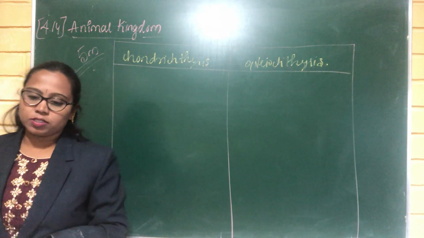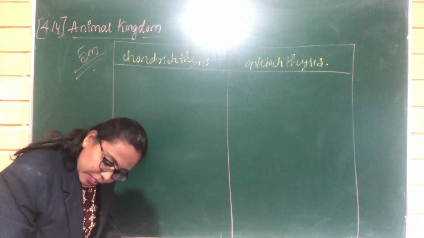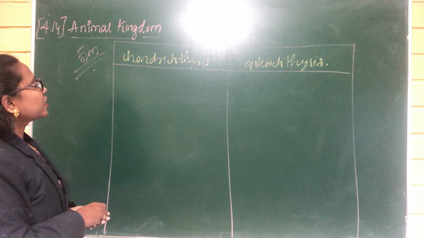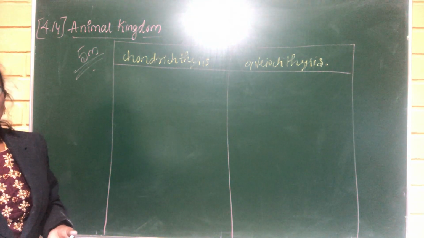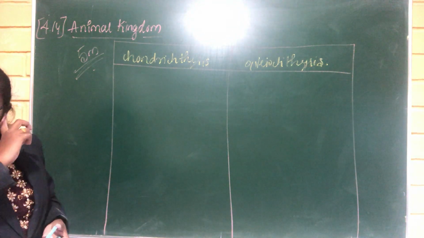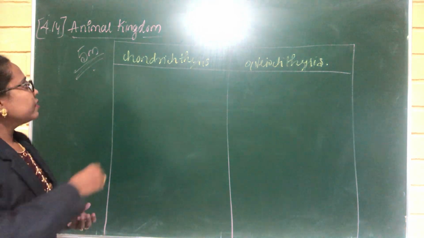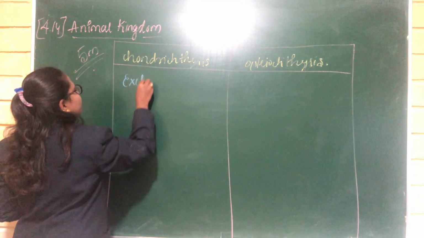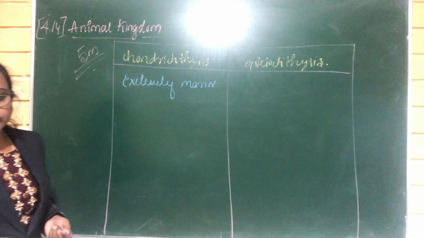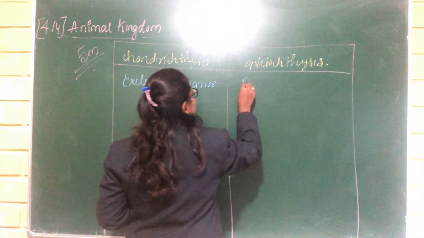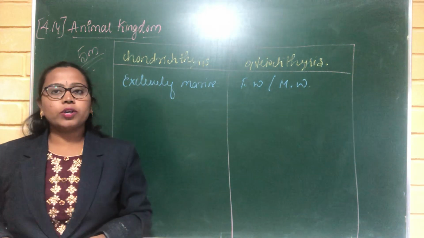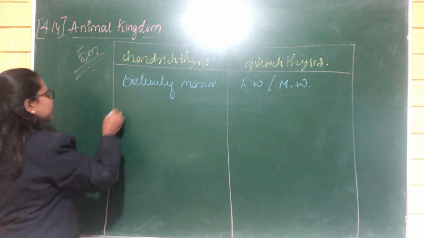Chondrichthyes and Osteichthyes. Now tell me one by one, what are the differences between Chondrichthyes and Osteichthyes? The Chondrichthyes include fishes like sharks, rays and skates, and these Chondrichthyes are exclusively marine organisms, but the Osteichthyes can live in both fresh water and marine water.